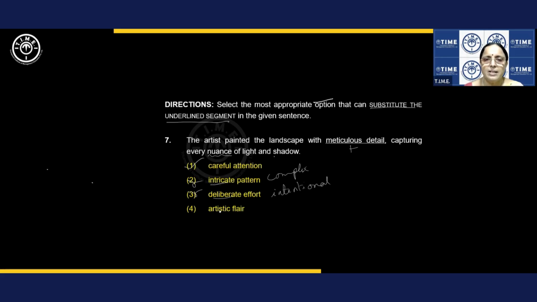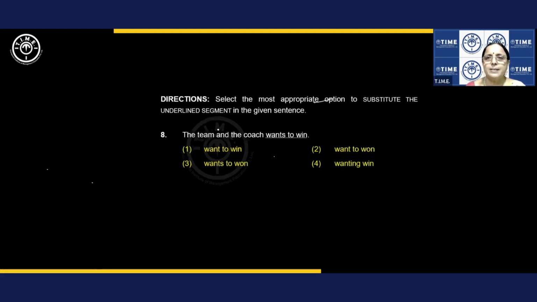All right. Artistic flair. Artistic is related to arts. Flair is natural talent. Yes, because it is related to painting. You say she has the flair for painting. So natural talent. So all these are not the points. Maybe between these two, you may have a confusion, but this is clear. Meticulous is related to careful details. Understood? Not about natural talent. That's a point. Answer is 1. Next one.